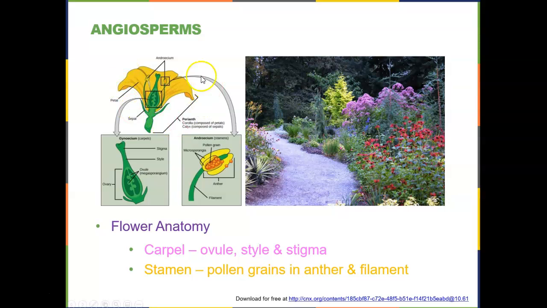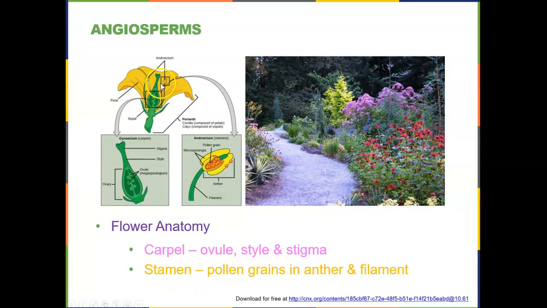So in this particular flower, we see this green structure, which is called the carpel. That's the name you should remember, the carpel. Within the carpel, you will have an ovule. The ovule will have an egg as well as supporting cells. Then there is a style, which is a stem, and a stigma, which is a sticky top to this whole entire structure. In some flowers, you will have multiple ovules if you're going to produce multiple seeds, or you may have just one ovule if that flower is going to produce only a single seed, say like in an avocado.